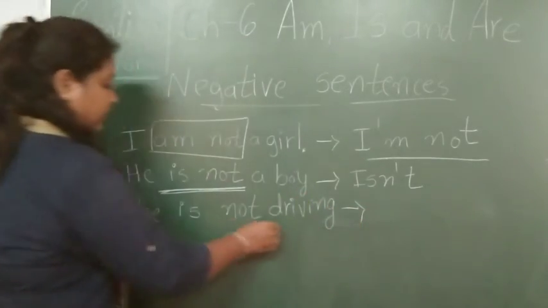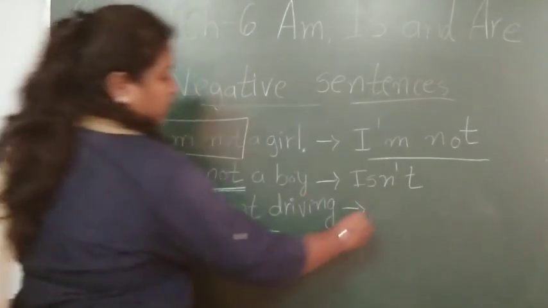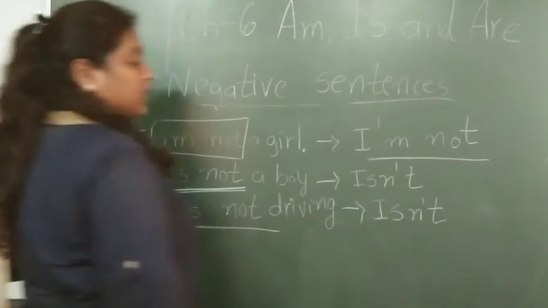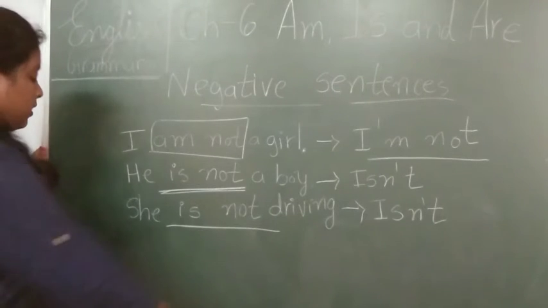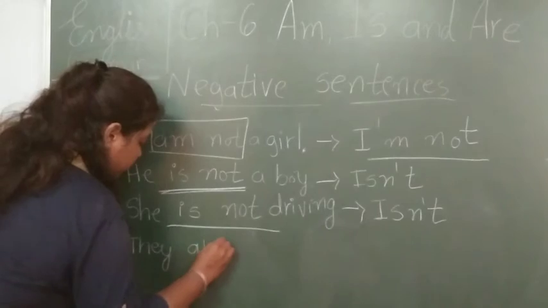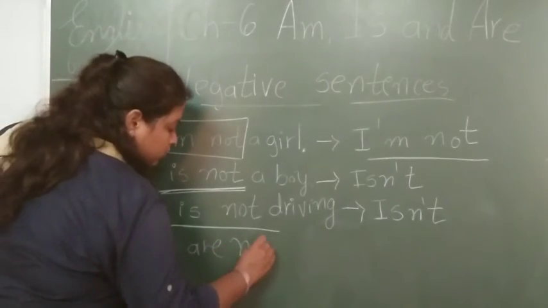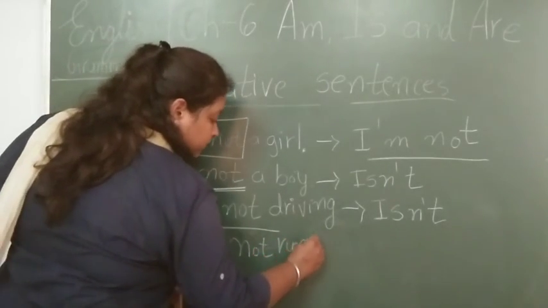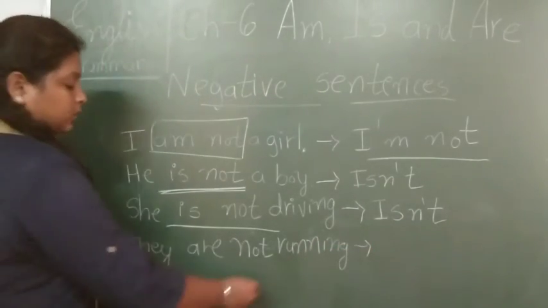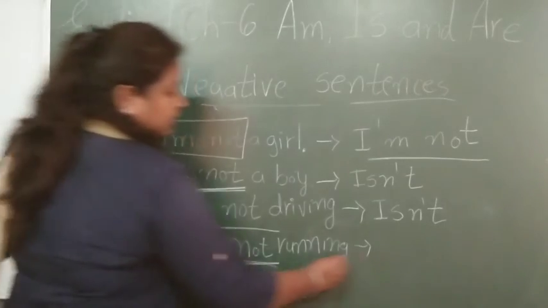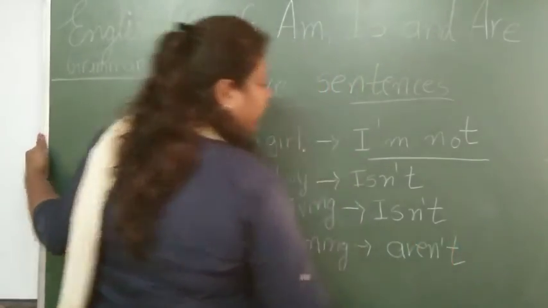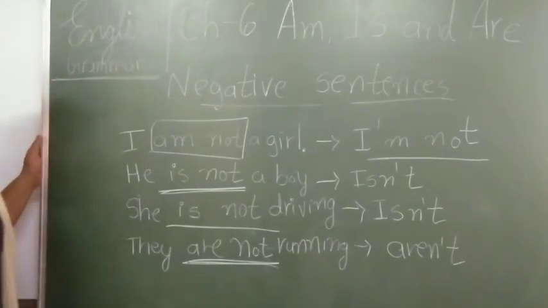Instead of is not, I can use isn't over there. She isn't driving. Now one more example with they: they are not running. So we can write are not as aren't. Yes, what will we write here? Aren't instead of are not.